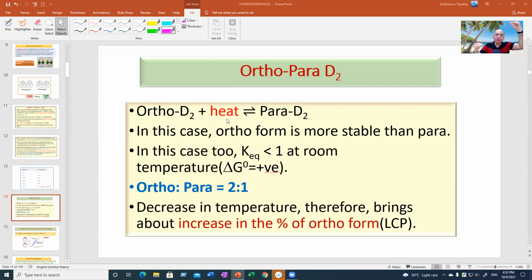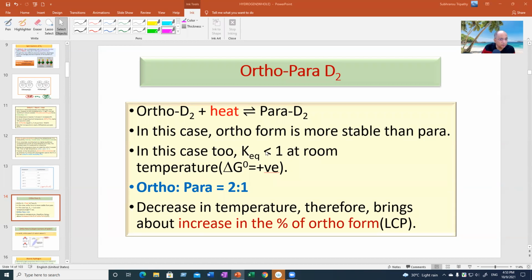But in that case, orthohydrogen was less stable, para-hydrogen was more stable. So when ortho to para conversion happens, this amount of energy is released. But in the case of deuterium, this is the opposite. So to convert orthodeuterium to para-deuterium, some extra energy has to be absorbed. So when the temperature is reduced, whatever para is there will drop back to ortho by releasing energy, because you are removing heat energy by cooling down. Those in the higher energy level, that is the para form, will fall down to the ortho form. So the percentage of ortho will increase.